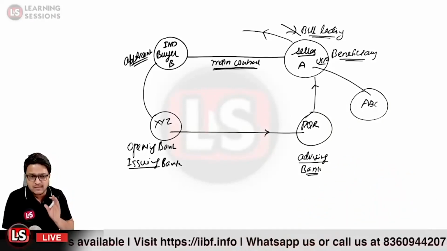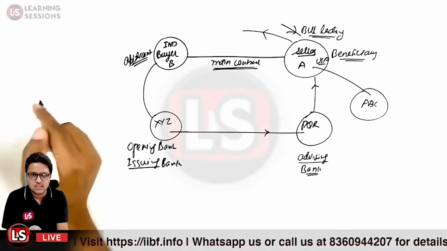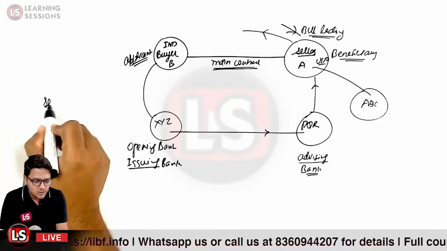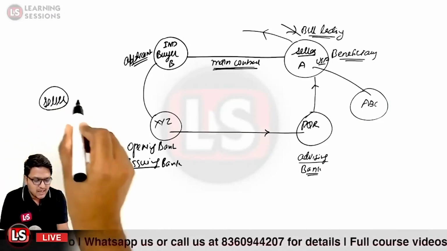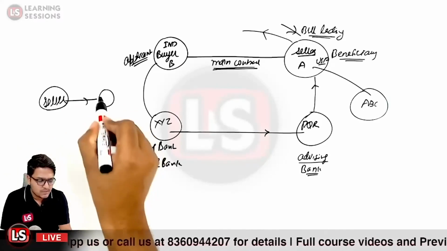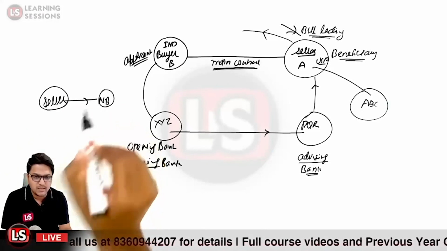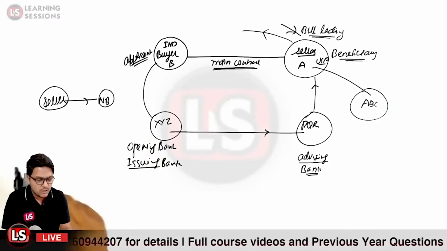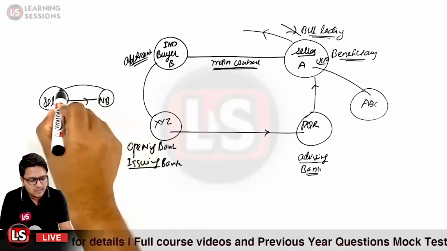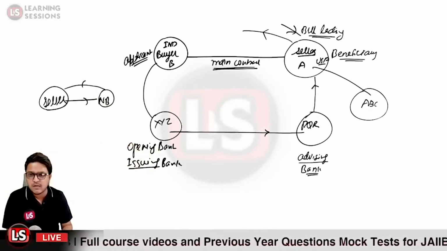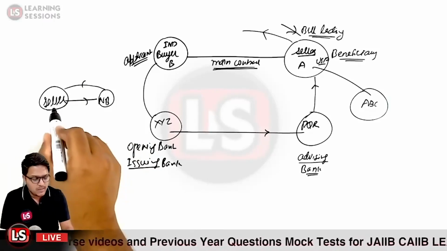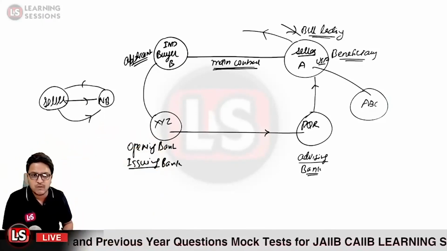I have told you a very simple concept related to the bill of exchange, where the seller of the goods draws the bill of exchange, and it is drawn on some person. Let us suppose here it is the negotiating bank on whom the bills will be drawn. The negotiating bank will accept the bill, and on acceptance of the bills, the documents would be provided to the negotiating bank.